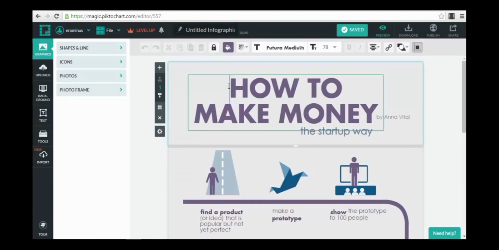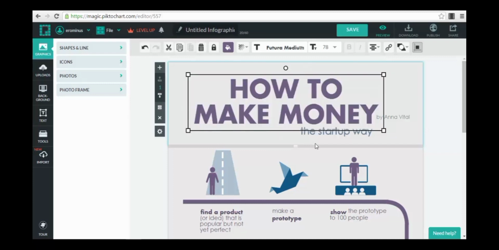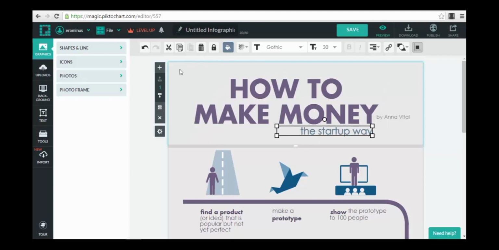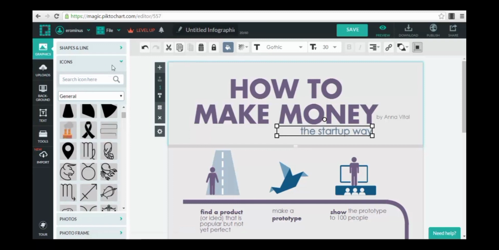First of all, you can select the text, you can edit the text. Obviously, as in any app or editor, you can select the font, the size, if it will be bold, if it will be italic, the alignment and other stuff like that. Also, a very cool thing that you can add to your infographic is different types of icons. For example, you have a huge collection of icons here.